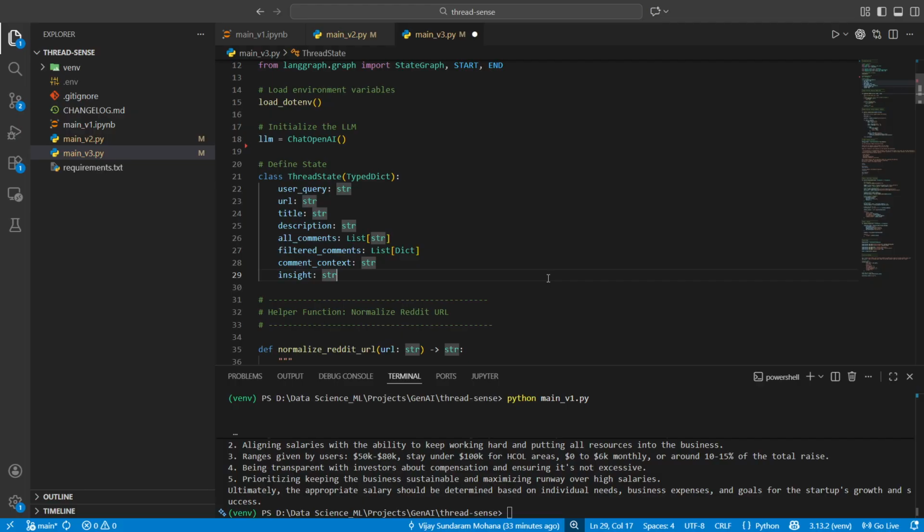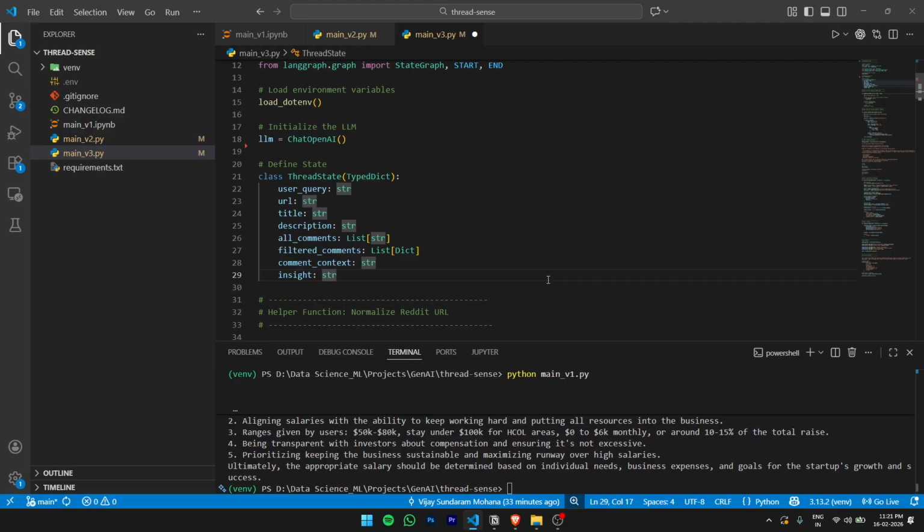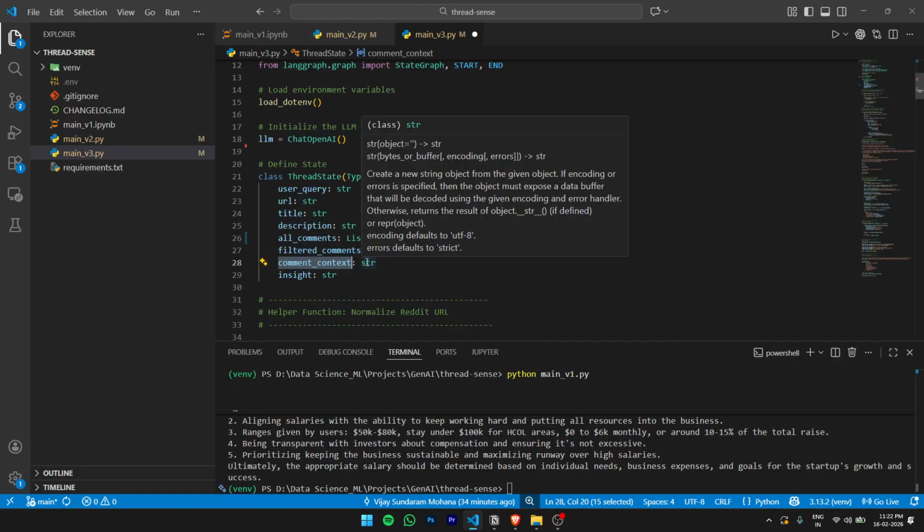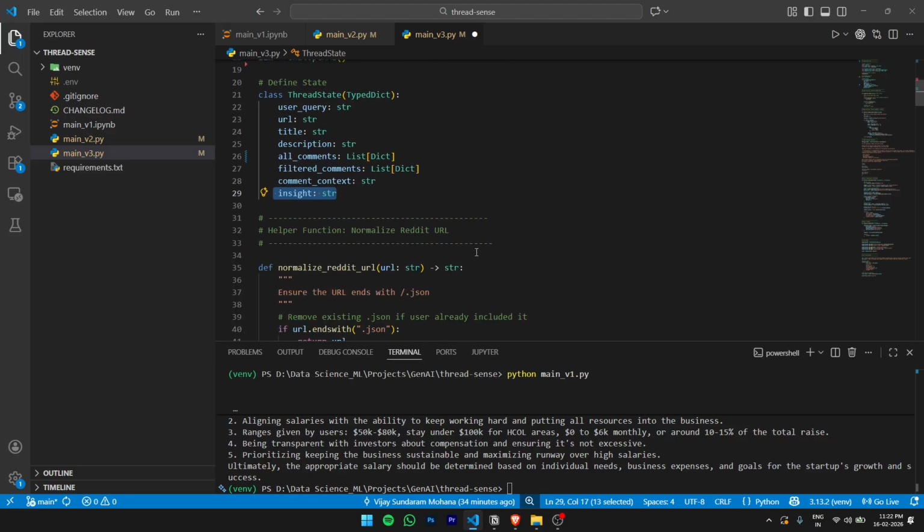Let me pause here for a bit, because there's something that I have to change. So all the comments here will feed in not just the comments but also the scores. So it's going to be a list of dictionary, right? And filtered comments is the same, but just taking in the top 50. So essentially the same as all comments, but only filtered variants. So again this will be a list of dict. And finally you have the comment context, which is combining all the filtered comments, so that will be a string. And finally you have the insight, which is again a string.